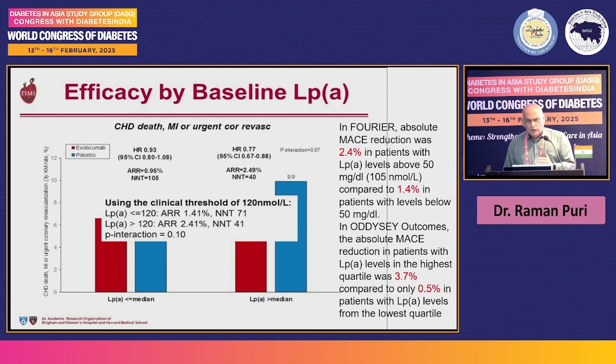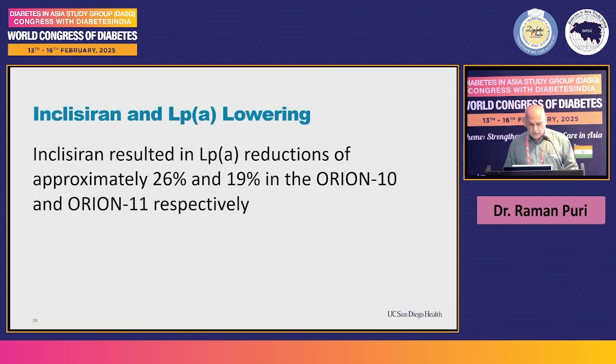Another fact which came out from this trial is that the higher the baseline, the greater the absolute risk reduction. In the FOURIER trial, patients who had an LPA of more than 50 milligram had a 2.4% absolute risk reduction as compared to 1.4% when the LPA was less than 50 milligram. And in the ODYSSEY trial, those in the upper quartile had a 3.7% absolute risk reduction versus 0.5% in the lowest quartile. So that's very important for us.